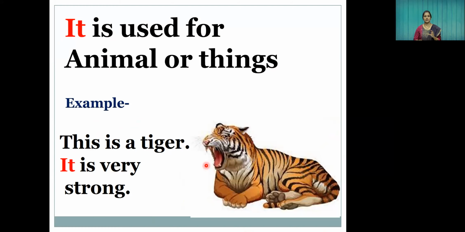Here we are replacing the word tiger with it. It is the pronoun. So here we have learned various examples of where to use I, then he, she, it. Let's see some other examples.